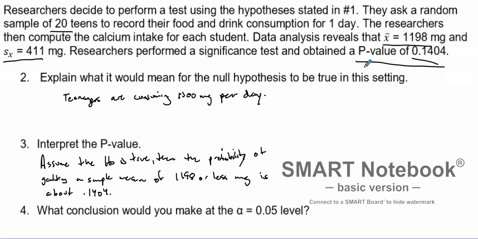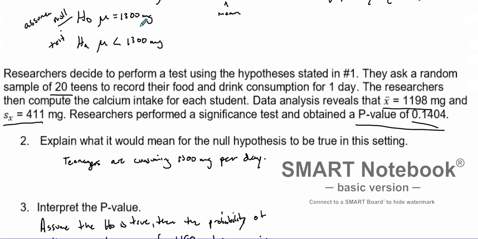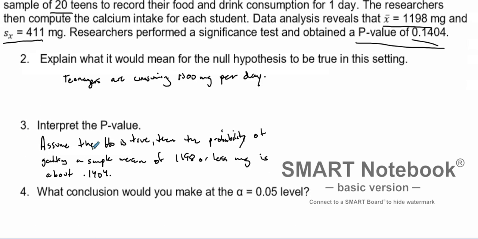That is what the p-value is. It's a probability, assuming that the null is true. Assuming that they actually are intaking 1,300 milligrams, the probability of getting a sample mean of 1,198 or less milligrams is about 0.1404. That's what that p-value means.